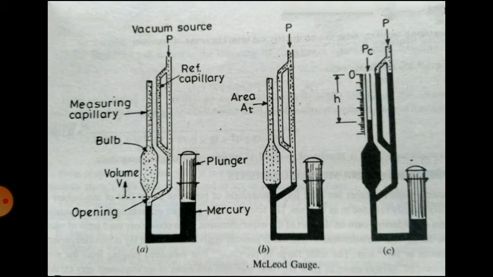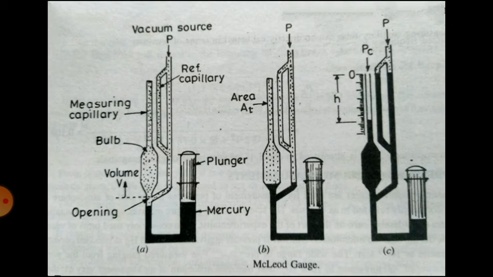So you have to move the plunger in a downward direction until the mercury reaches the 0 mark in the reference capillary. When it does, you have to stop the plunger.